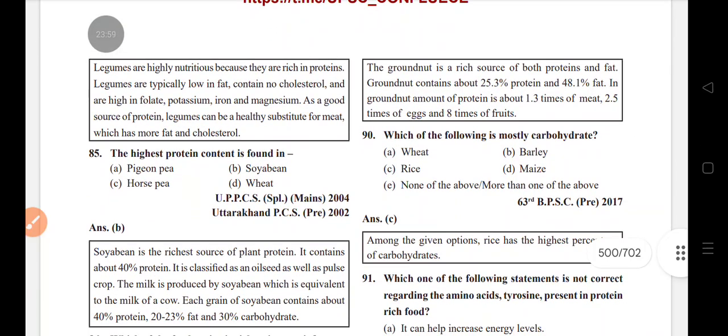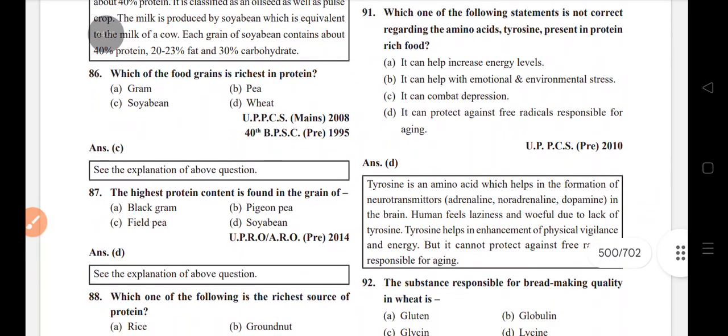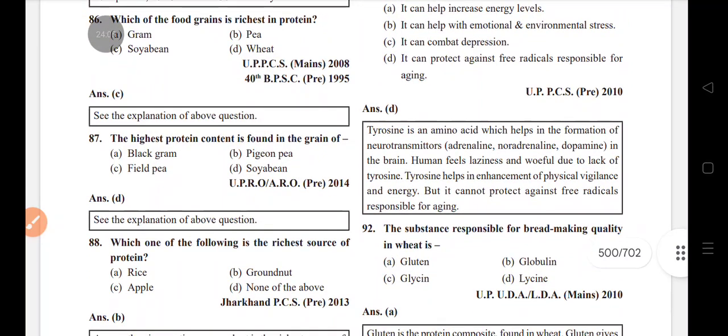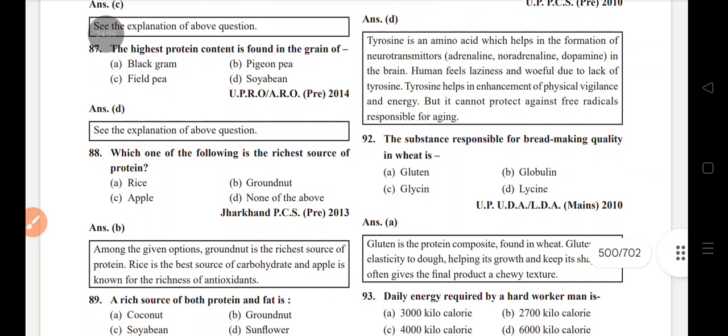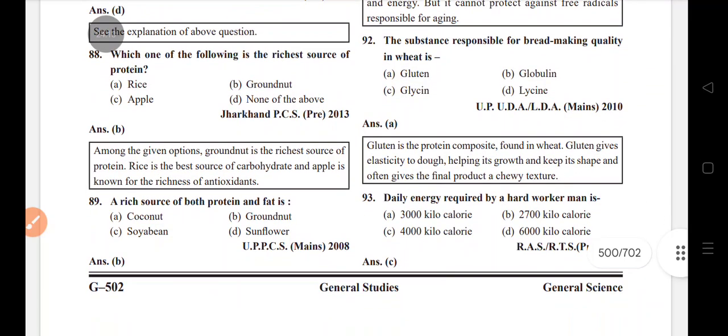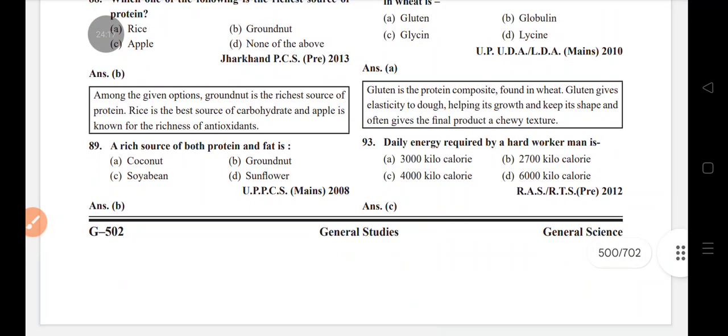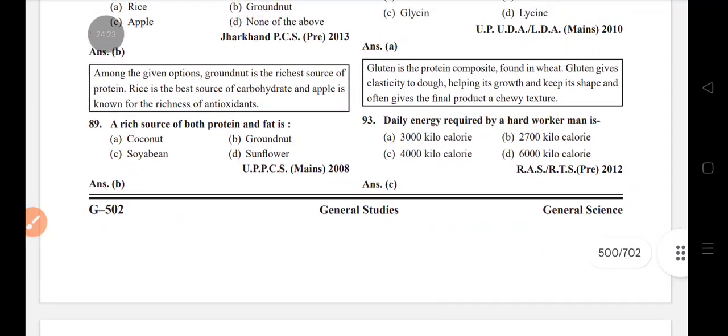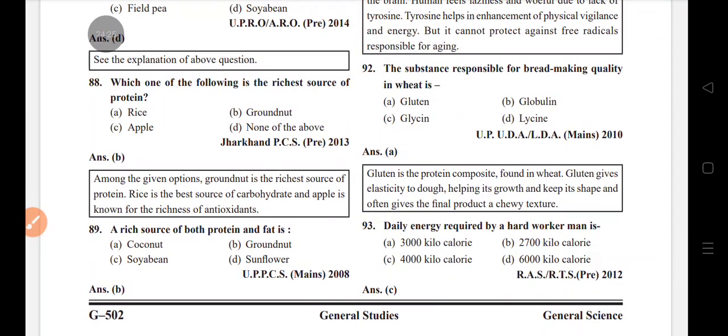The highest protein content is found in soybean. Richest in protein is soybean. Highest protein content is found in the grain of soybean. Richest source of both protein and fat is groundnut. Daily energy required by a hard worker man is 4000 kilocalories. Bread making quality is due to gluten.